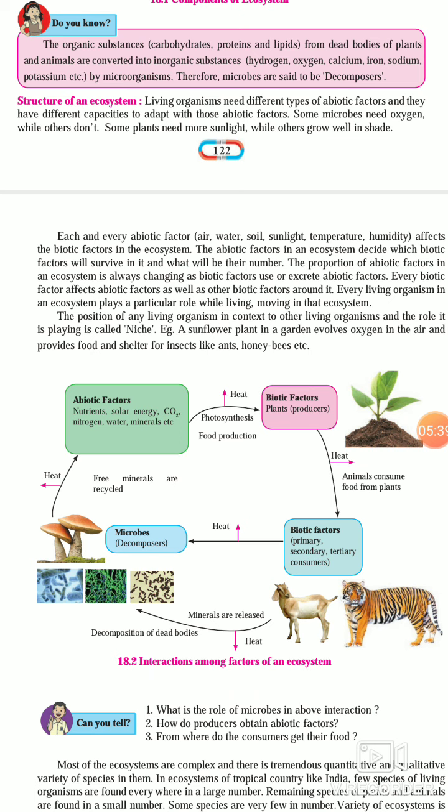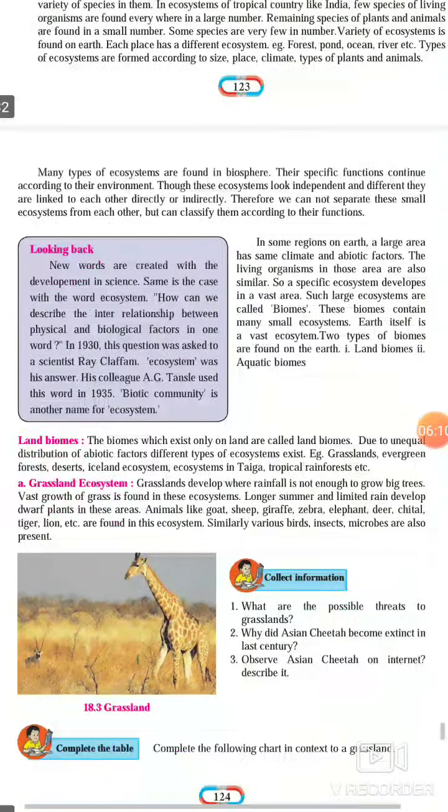So a variety of ecosystems is found on the earth. Each place has a different ecosystem. That means the aquatic ecosystem is different, the forest ecosystem is different, a pond is an ecosystem, ocean and rivers are ecosystems. Many types of ecosystems are found on the earth, which differ in size, place, climate, type, etc. So many types of ecosystems are found on this biosphere.